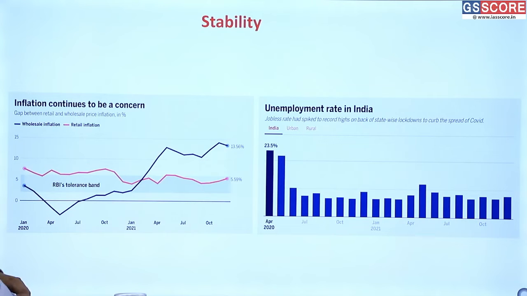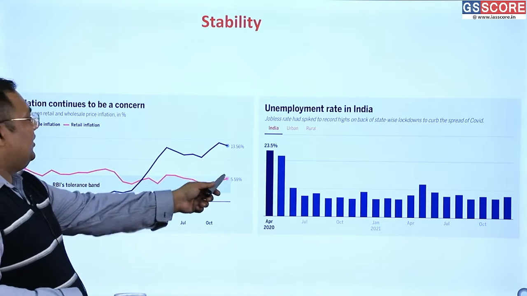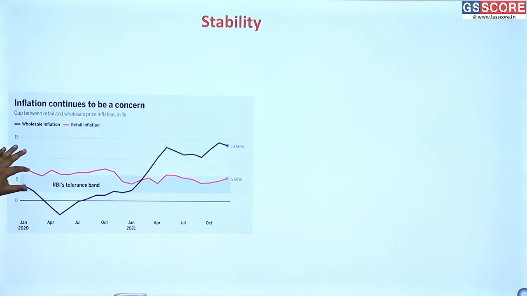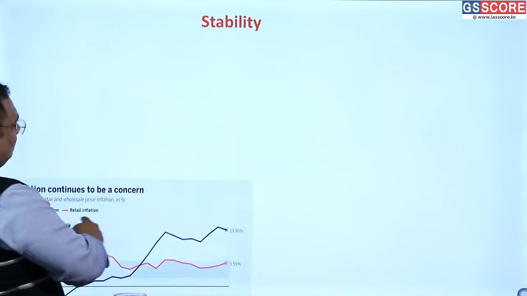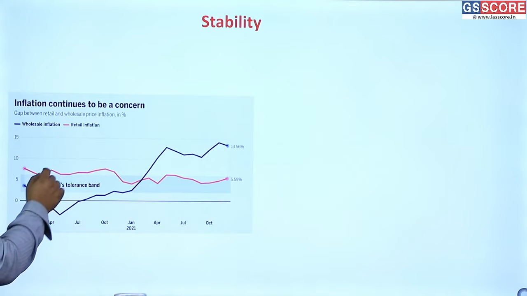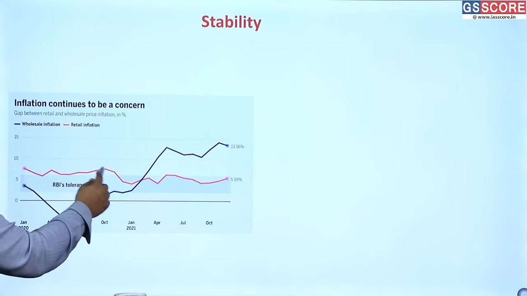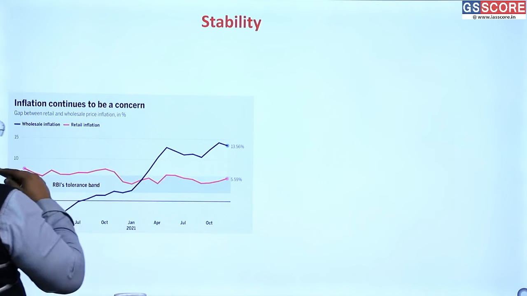And another thing is here, the wholesale and the retail inflation. While retail inflation is under control largely and it is within the tolerance band, this is our tolerance band, 2 to 6%, as it is written here. And if we see, the inflation is largely within these numbers.